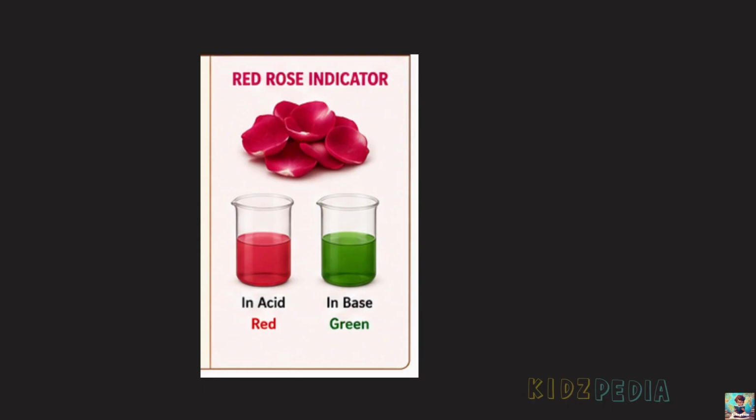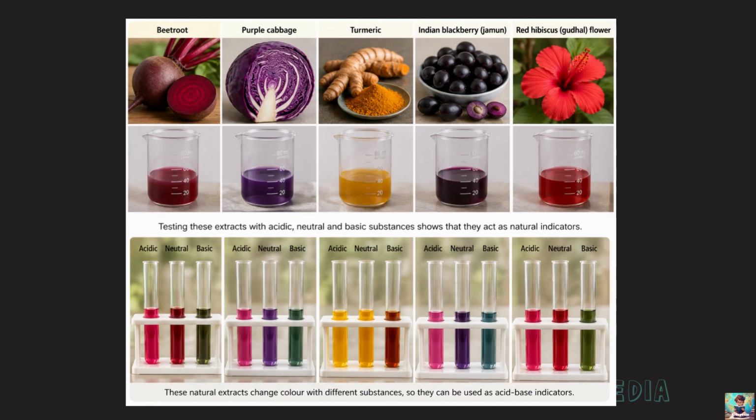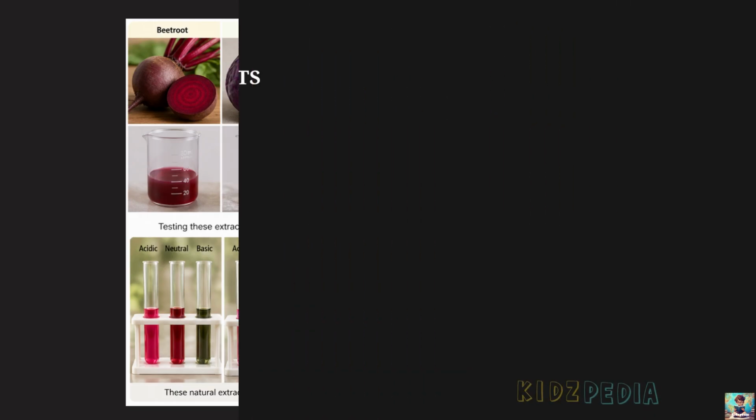So far we have used red rose extract and found that it can tell us whether a substance is acidic, basic or neutral. But red rose is not the only flower that can do this. There are many other colorful fruits and vegetables and flowers like beetroot, purple cabbage, turmeric, jamun and hibiscus. If we prepare extracts from them and test the same substances, we may observe color changes similar to those we observed with the red rose extract. This means that they too can help us identify the nature of substances through color changes.